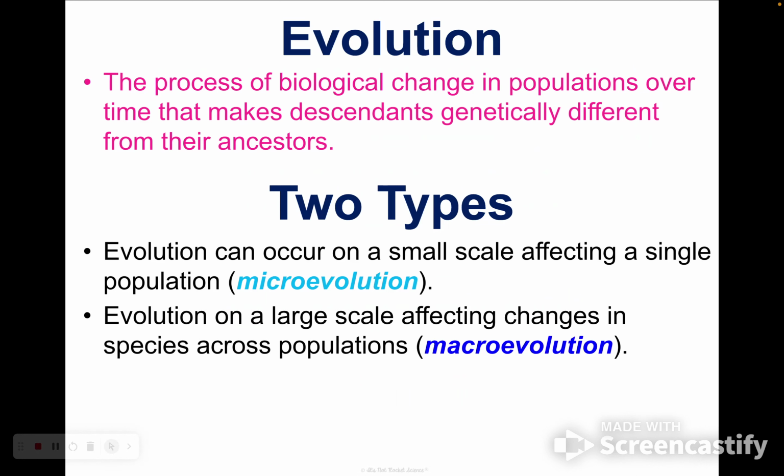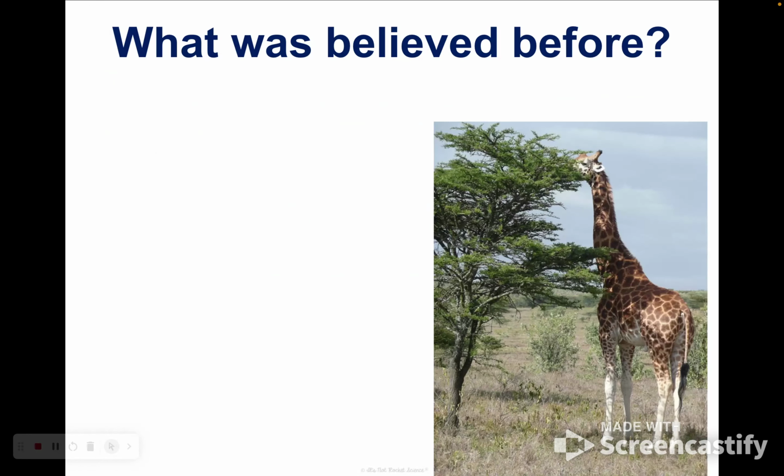And then on a large scale is called macroevolution. This is across many populations, or the creation of new species, which is also called speciation.